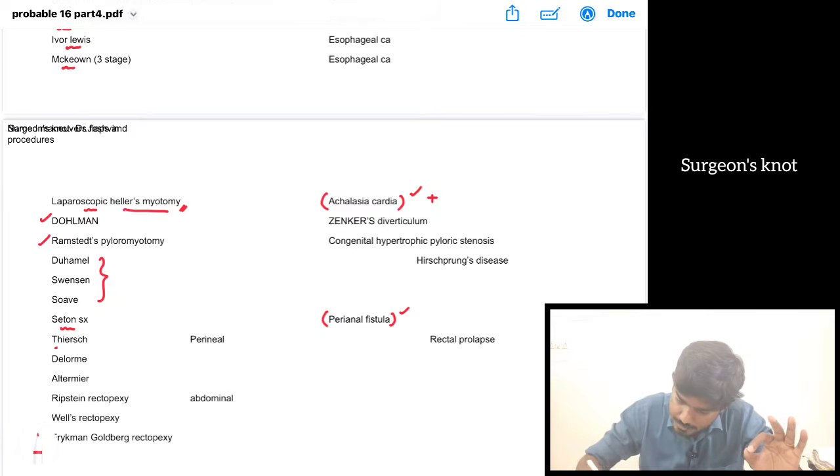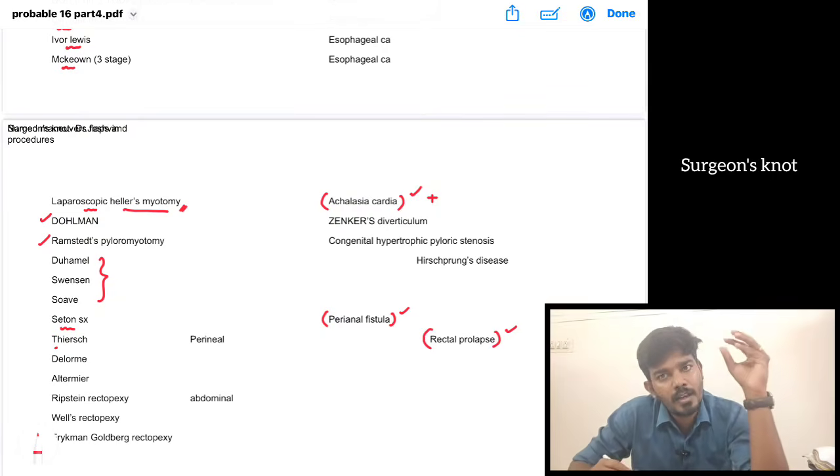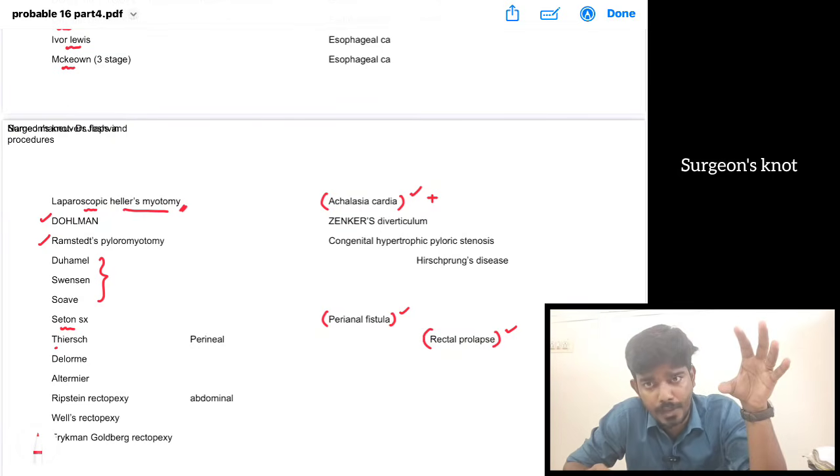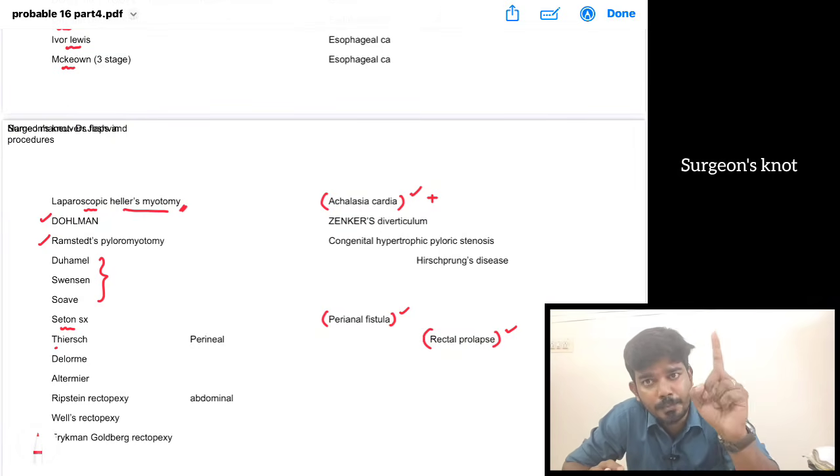Then we have rectal prolapse. They can ask you a question: in case of an infant or a child presenting with a rectal prolapse, how are we going to manage? What is the first step? The first step is digital repositioning.